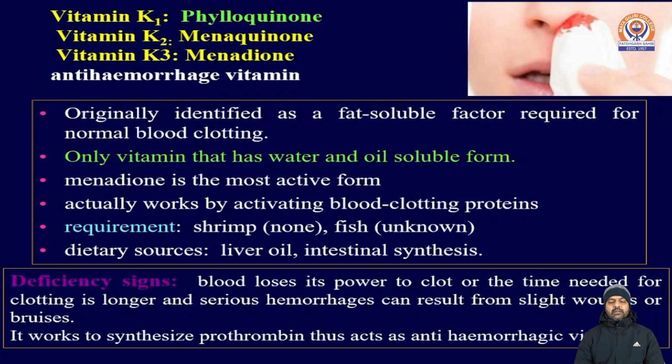It works to synthesize prothrombin, thus acting as an anti-hemorrhagic vitamin, because prothrombin on conversion to thrombin in the presence of calcium makes a clot. Hence, whenever an accident or some hemorrhage to the outer skin happens, it makes a clot in a short time. Thus the blood that oozes out from that wound or hemorrhage portion can be avoided and stopped.